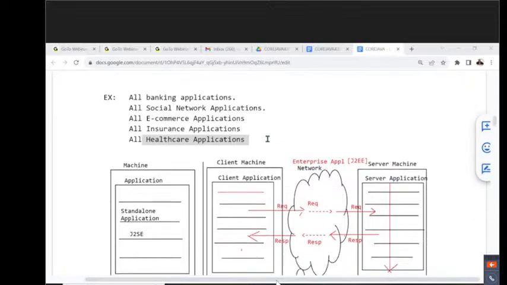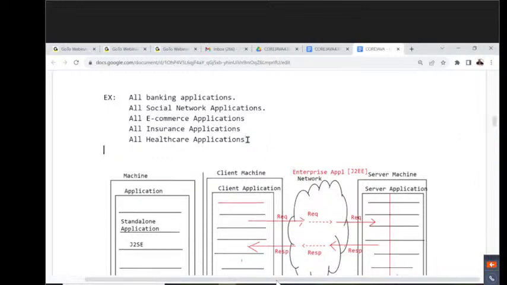So how is it possible there, how are they able to maintain your information? Definitely through one enterprise application only. Whoever requires our healthcare information, they will share our details with the respective department. Right, sir. This is one of the examples I'm telling you.